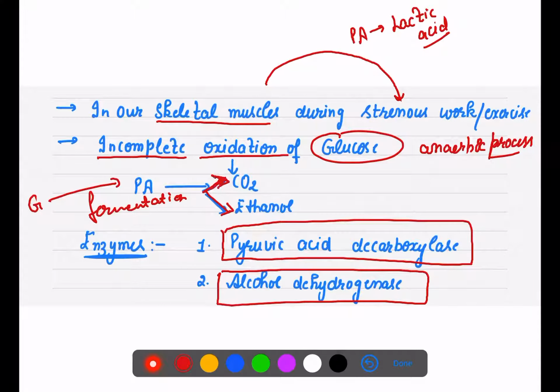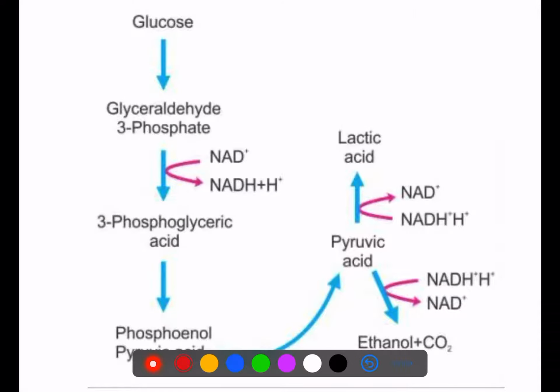There are two steps. One side it is CO2 and one side it is ethanol, and this reaction is done with the help of two enzymes, that is alcohol formation. During the alcohol formation, alcohol dehydrogenase acts, and carbon dioxide is released with the pyruvic acid decarboxylase. So these two enzymes play a major role in the fermentation. So this was our process of glycolysis.